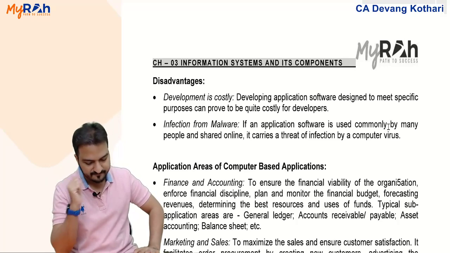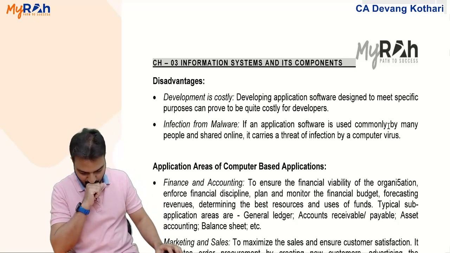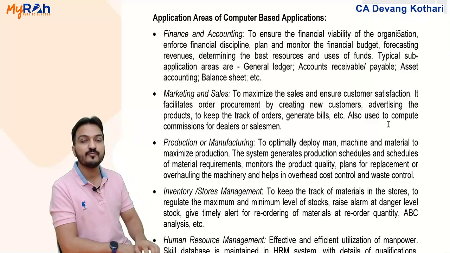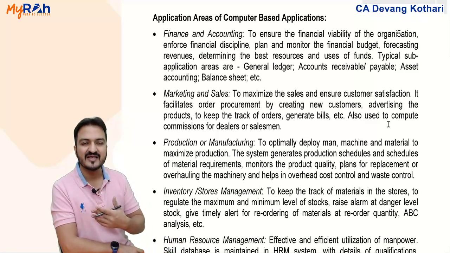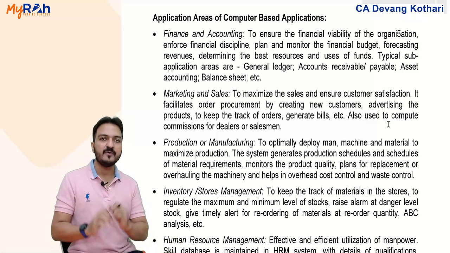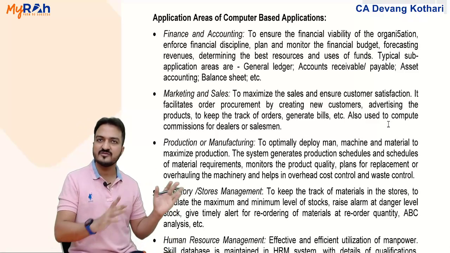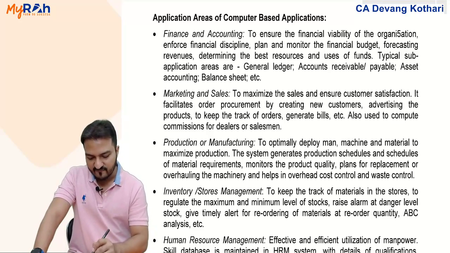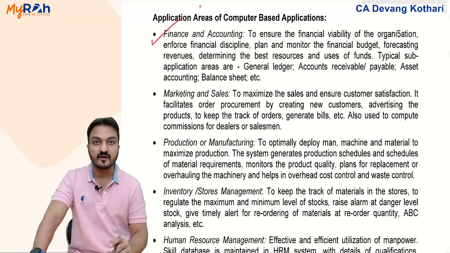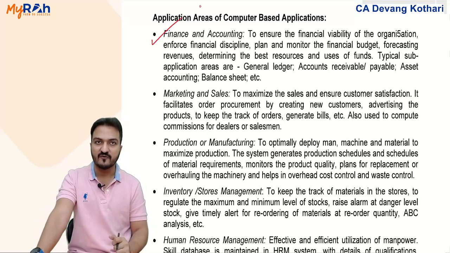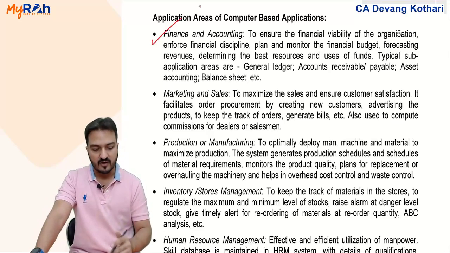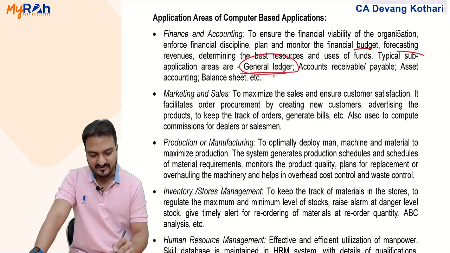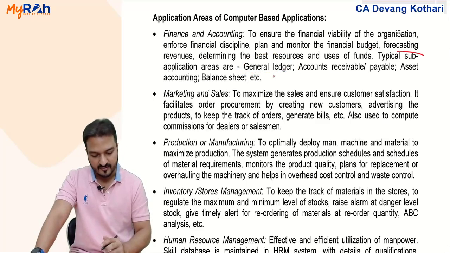Done? Yes. Okay. And lastly, certain application areas of computer based applications. These are examples that where our application software is used. Again, I will just discuss the headings. Where our application software is used? Application softwares can be used for finance and accounting purpose. Example, Tally software. It will help you maintain your books of accounts, do the budgeting, forecasting, etc., etc. Yeah. General ledger means routine books of accounts that will help you to create.